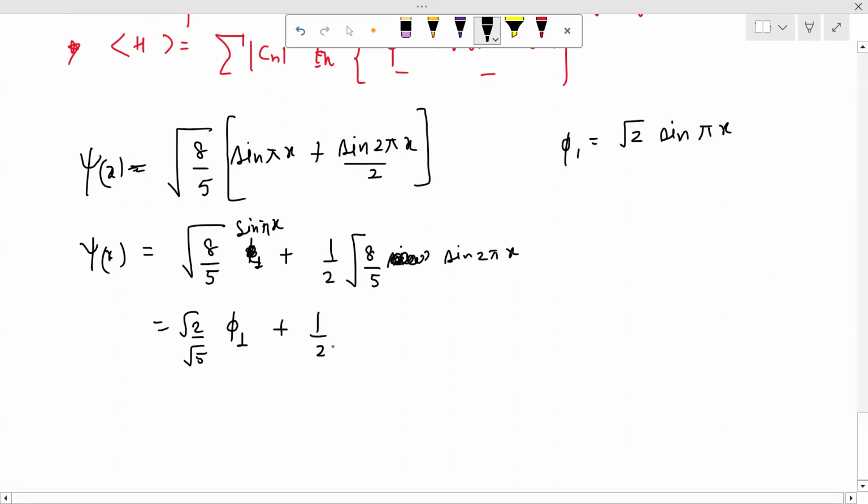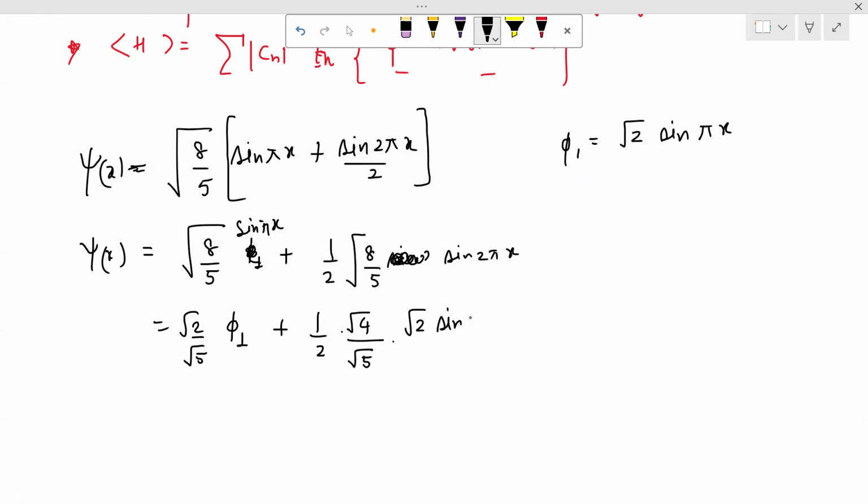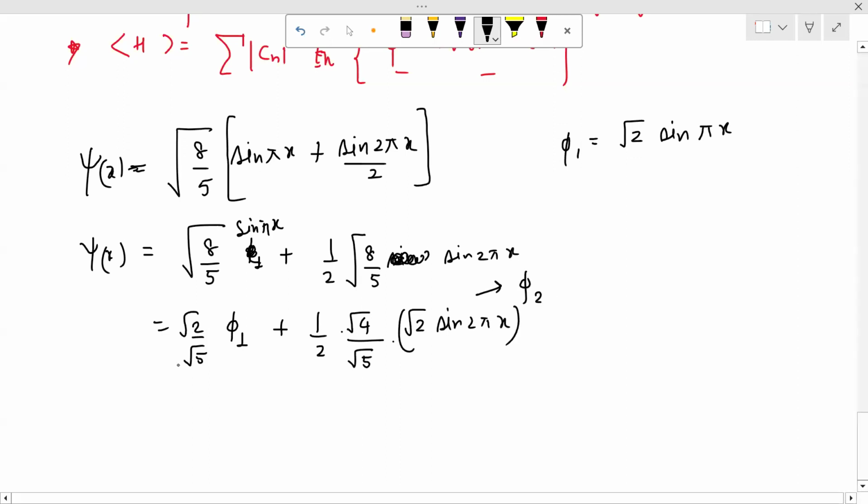Then plus 1 upon 2, and from here also I'm removing it, so I'll get root 4 divided by root 5 into root 2 sin(2 pi x). Root 2 sin(2 pi x) is simply phi 2. I think this should be simply 2, because root over 4 is 2. So I have got 2 upon root 5 phi 1 plus 1 upon root 5 phi 2.